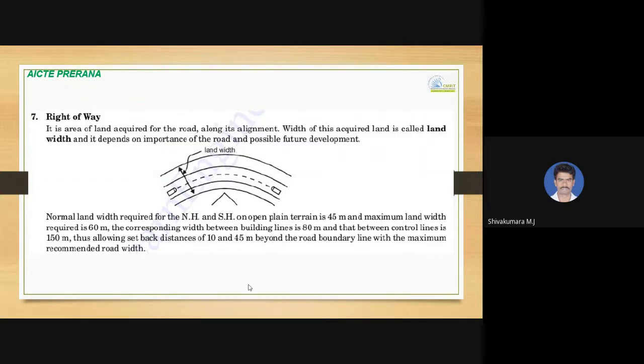land width. Normal land width required for national highways and state highways on open plain terrain is 45 meters, and maximum land width required is 60 meters. The corresponding width between building lanes is 80 meters, and that between control lines is 150 meters, thus allowing setback distance of 10 to 45 meter beyond the road boundary line with maximum recommended road width. So it is important to set this.